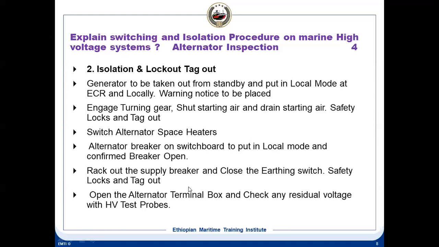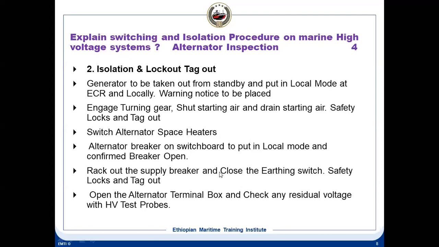Once it is racked out, you have to close the earthing switch. That means the connection part, what is incoming to the breaker till the generator part, will be grounded. Not the bus bar side. So behind the breaker, the cables till the generator part will be grounded using the closing earthing switch. Once the earthing switch is closed, you need to put the safety locks and tag out. The earthing switch has to be locked so that nobody can remove the earthing. So this is lock and tag out.